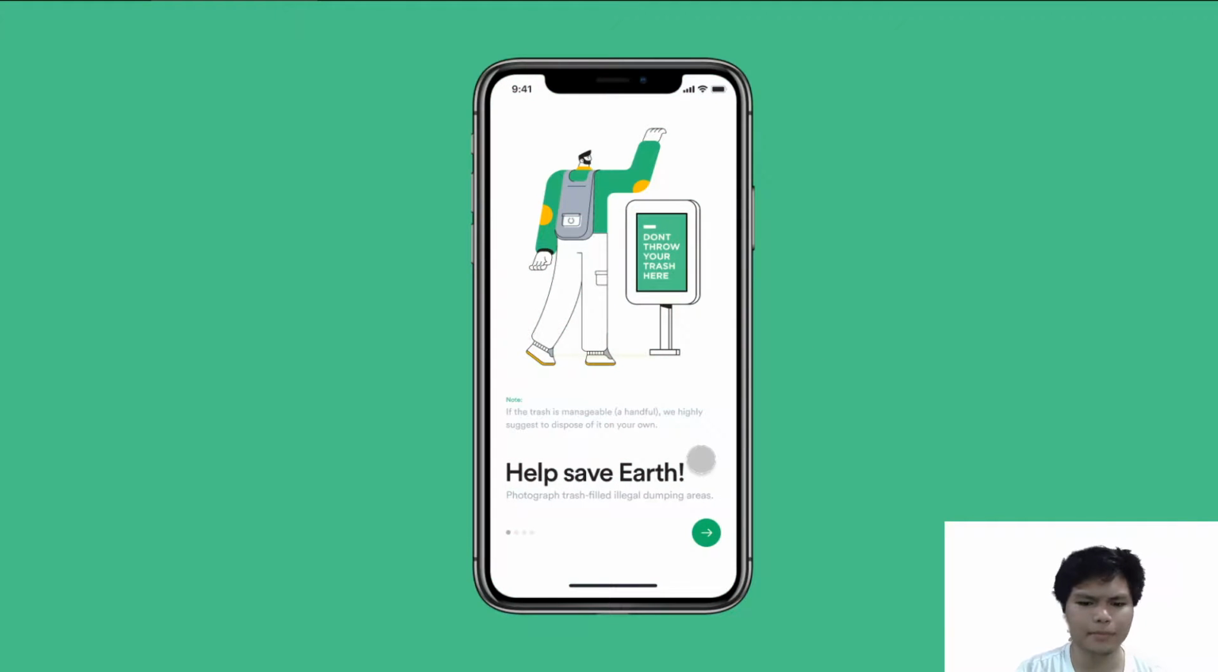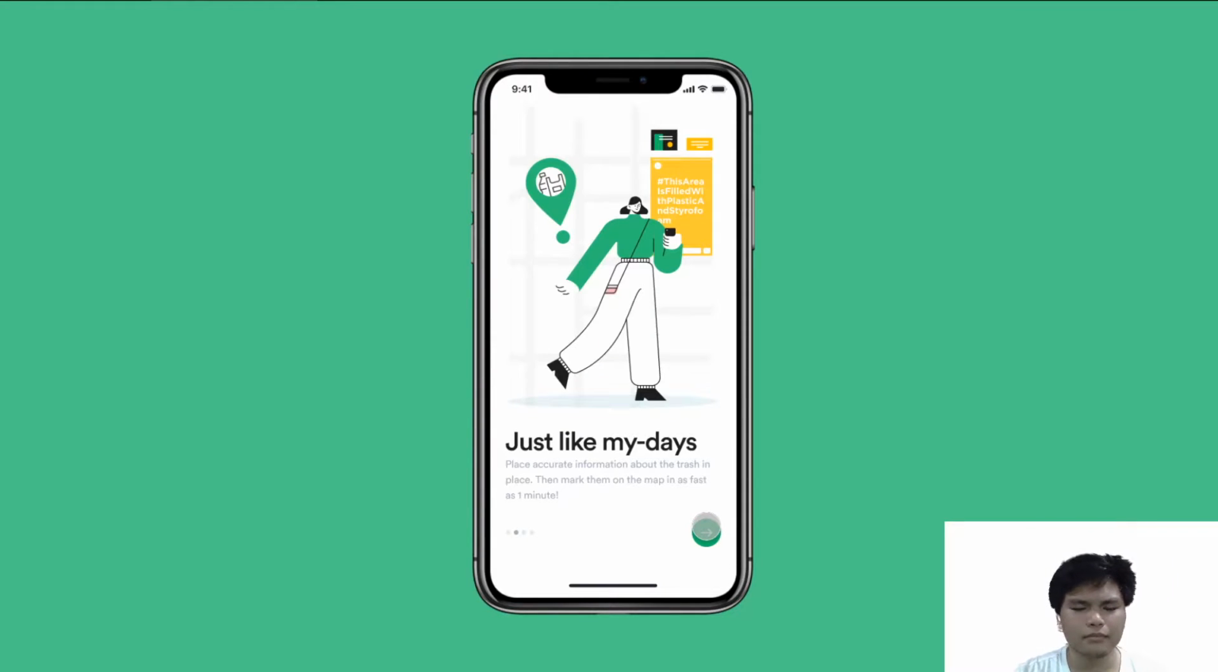Onboarding: help save Earth, photograph trash-filled illegal dumping areas. Straightforward. But of course, a little disclaimer: you can always bring the trash with you in your pocket and throw it to the nearest trash can if the size is manageable, or a handful. Just like My Day, are you familiar with Instagram's My Day or Messenger's My Story? Yeah, we adapted a similar and familiar approach so that you guys can be reporting trash in no time.